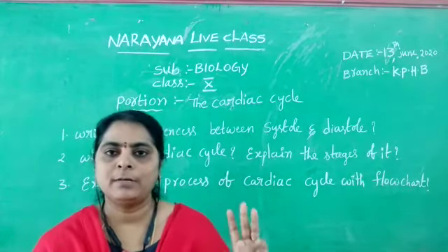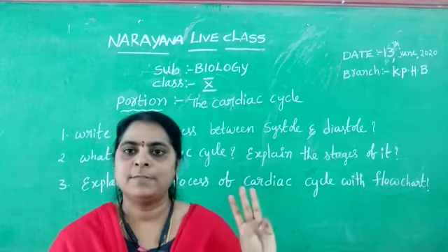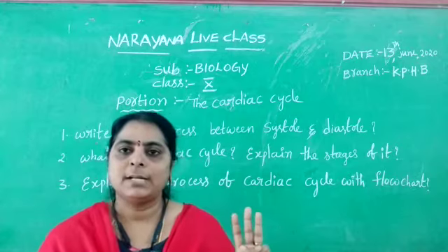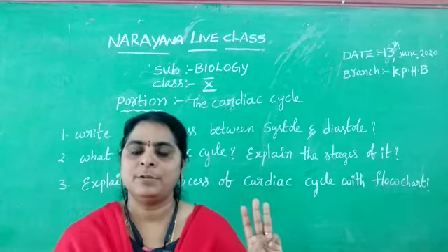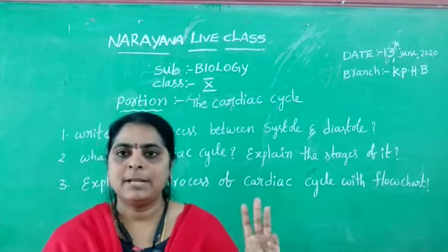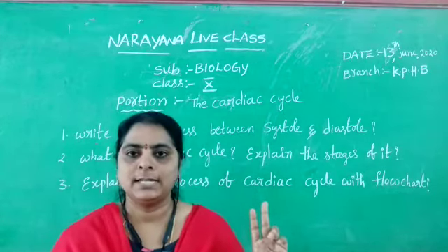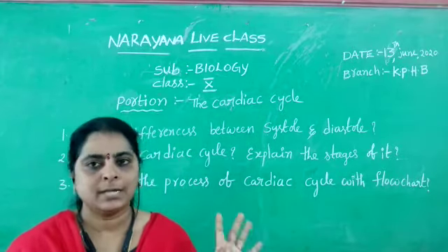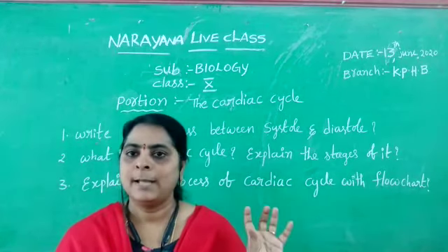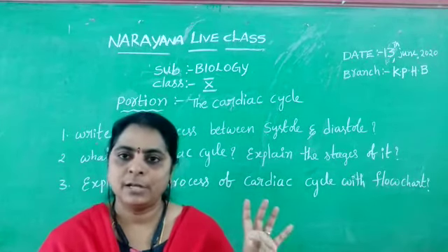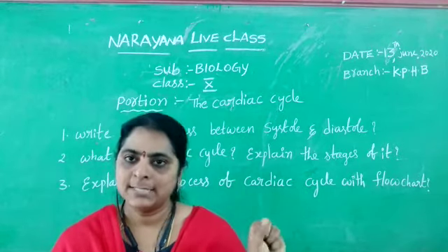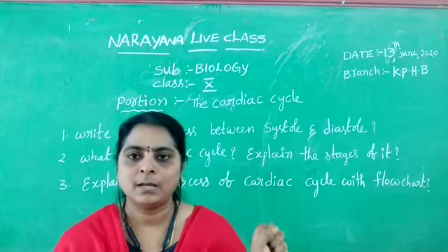During auricular ventricular diastole, the four chambers of the heart are in a relaxed state. At this stage, the right auricle receives the deoxygenated blood from different body parts through the superior and inferior vena cava. At the same time, the left auricle receives the oxygenated blood from the lungs through the pulmonary vein. So the two auricles are filled with blood. Once they are filled, the two auricles immediately contract. This is called auricular systole.